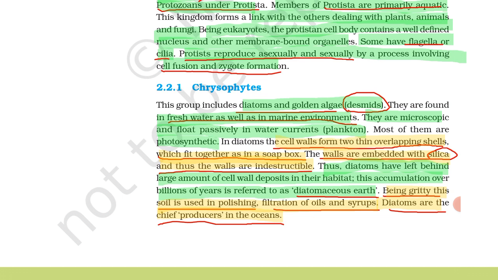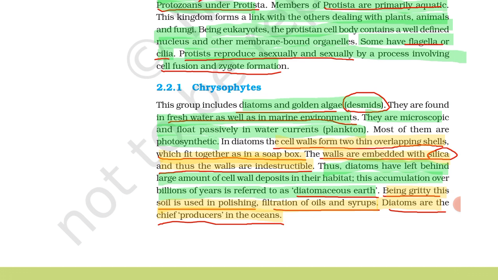We know syrups are very colorful, and this soil is used to remove the color. Diatoms are the chief producers in oceans.